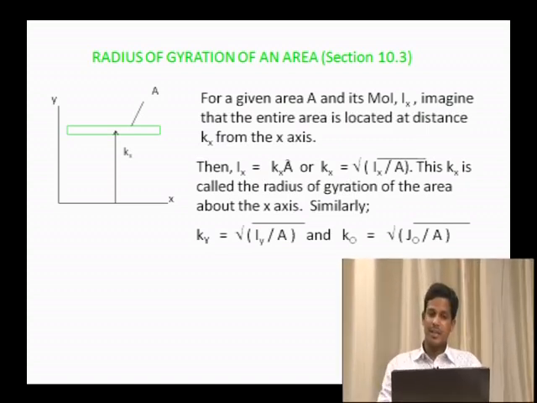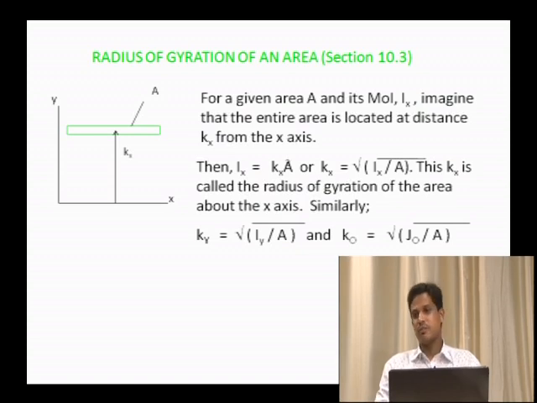Here Kx is exactly locating the object from the x axis. How to calculate Kx is very important. It is the square root of Ix divided by A, which gives the distance from the x axis. In the same way, the square root of Iy divided by A gives the distance from the y axis.